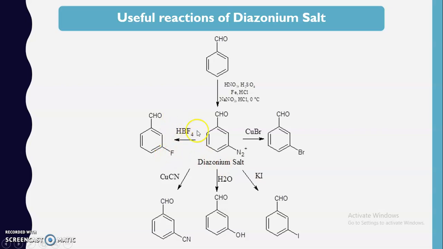Then if we use HBF4, we will get fluorine. Also here we can replace it with the help of cyanide. Also we can replace it with the help of the hydroxyl group. We can replace it with the help of iodine.